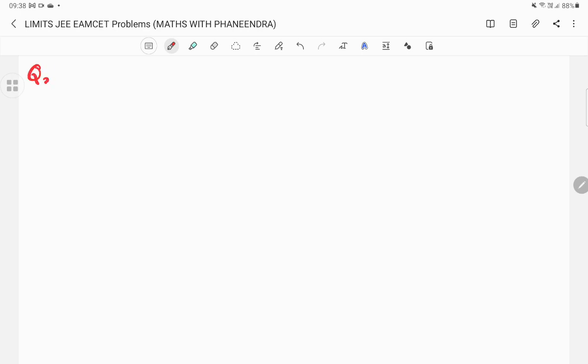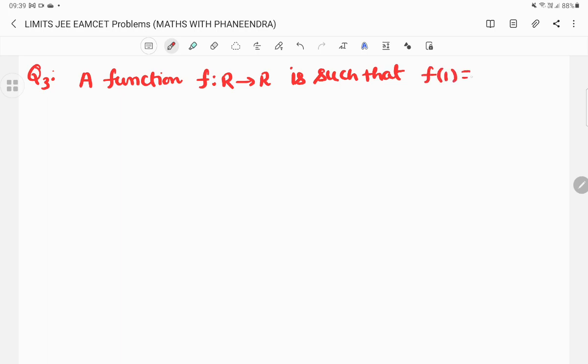Question number 3. A function f is defined from R to R such that f of 1 equal to 3 and f dash of 1 is equal to 6.